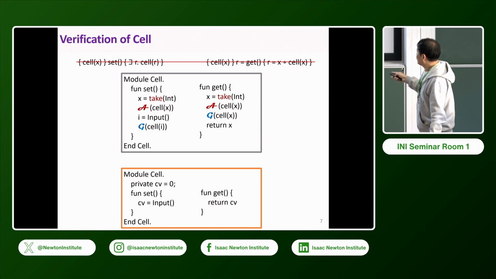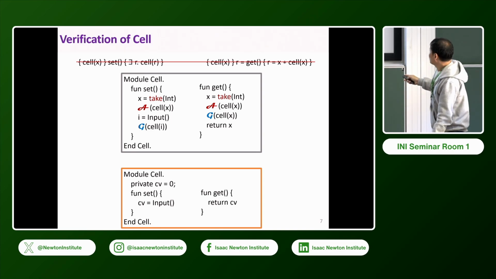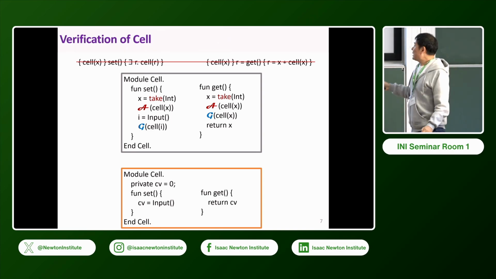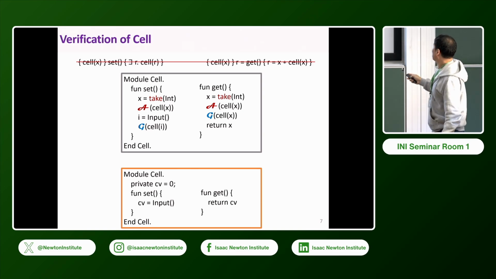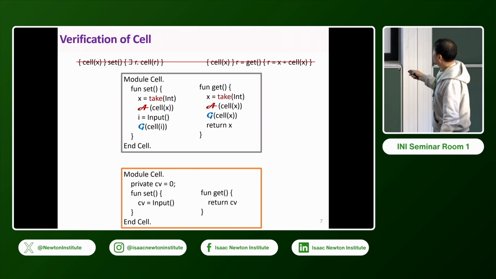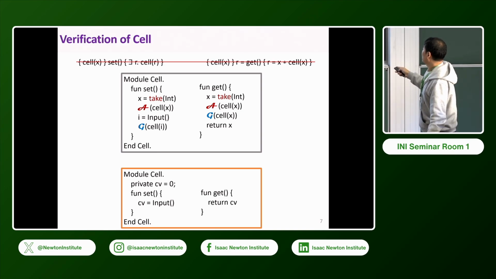And then we can execute the input IO function, then you get value I. And then I guarantee cell I. So this is not the same as this one. So this part is conceptually this one, but we connect that with operational semantics. So this spec exactly captures that I need this kind of resource, and then execute input, and then what I return is related to this input. And then the get case, you just take cell X, and then you immediately guarantee cell X, and then return this X. So we know that the value X in the cell and the return value are the same.